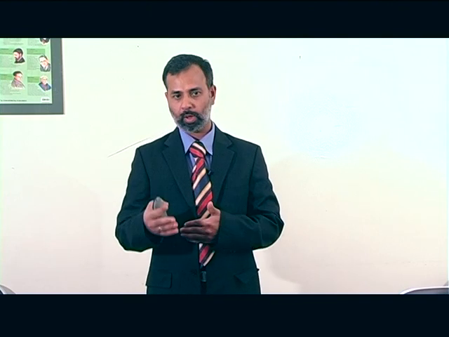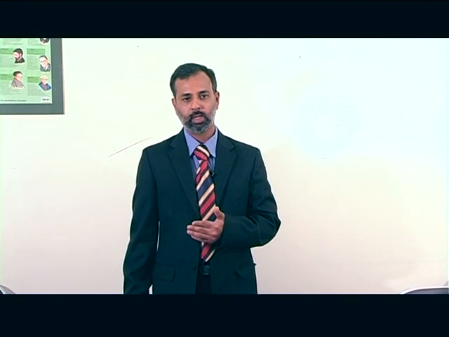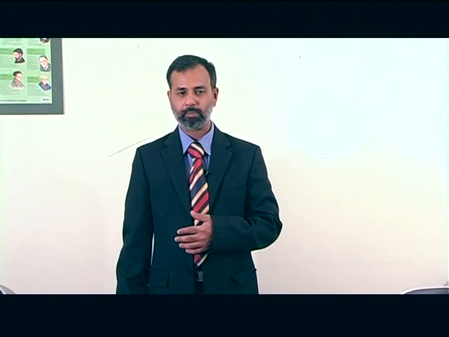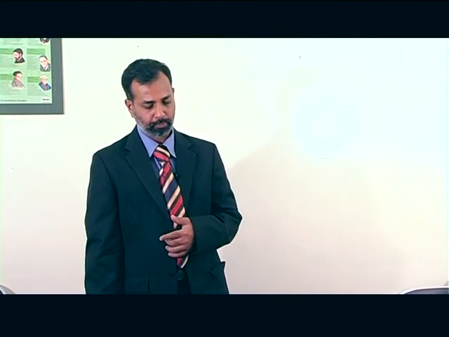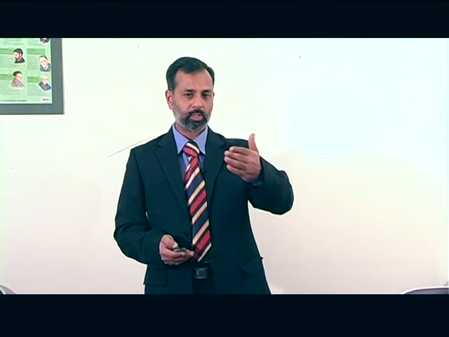First one is by performance. The second one is by attempted performance. The third one is by supervening impossibility. The fourth one is by mutual agreement. The fifth one is by lapse of time. The sixth one is by operation of law. And the seventh one, last one, we can say breach of contract. So let us see one by one.